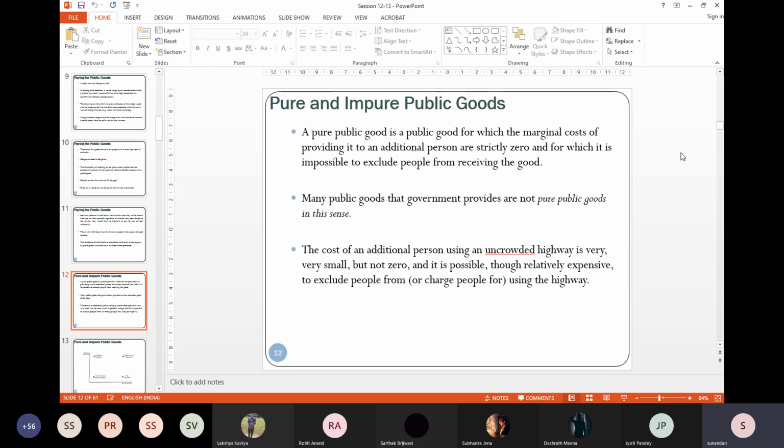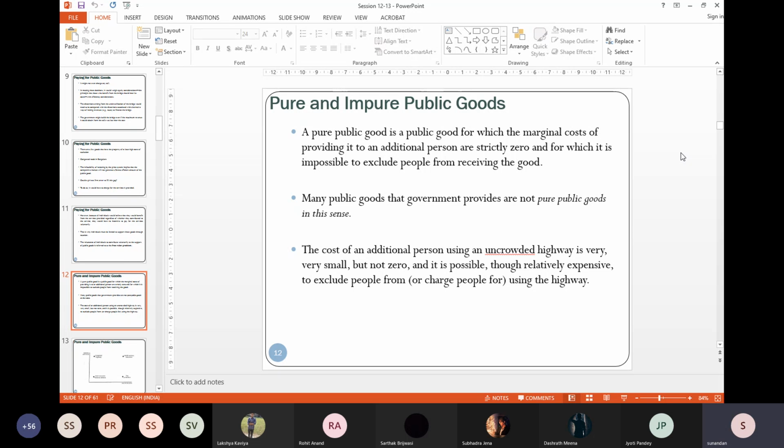Now, we'll define pure and impure public goods. What is a pure public good? Look, this comes from the definition of non-rivalrous consumption. If a good is a pure public good, when I'm using it, there is no added cost incurred by the provider of that public good if you use it.